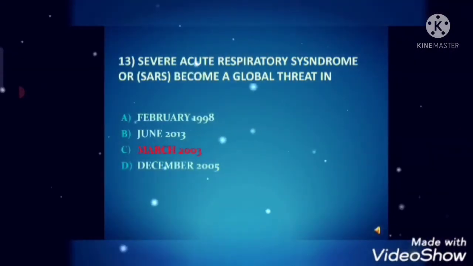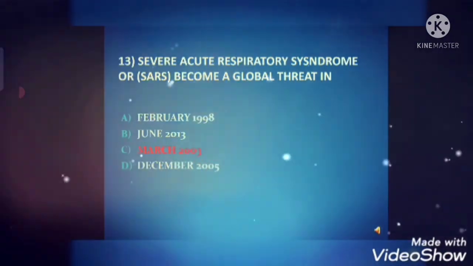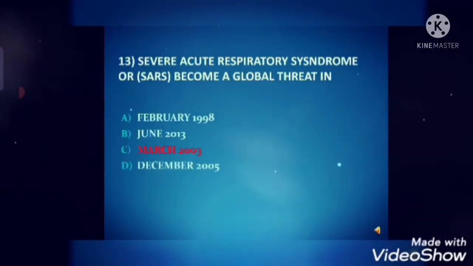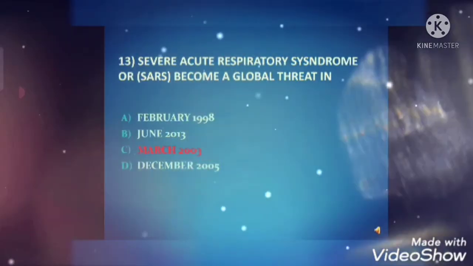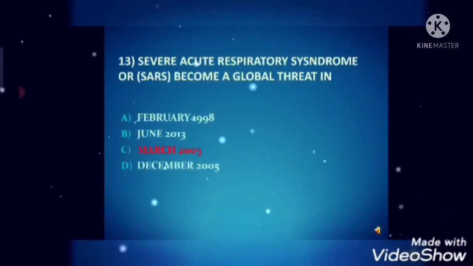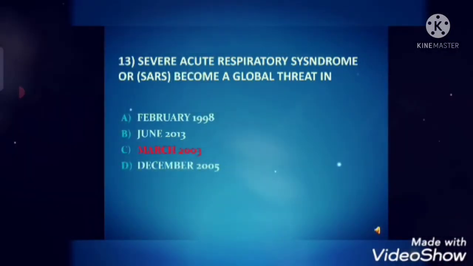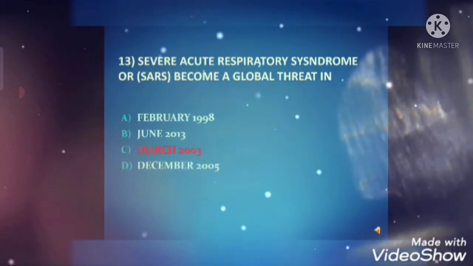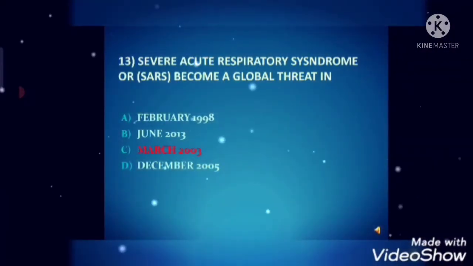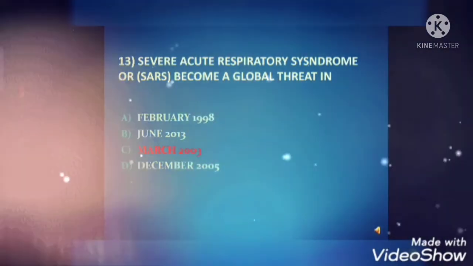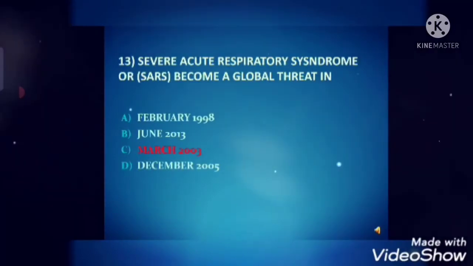The viral disease first appeared in southern China in November 2002 and spread to more than 24 countries in Asia, Europe, North America and South America. There have not been any new cases of SARS since 2004 and the risk is relatively low.